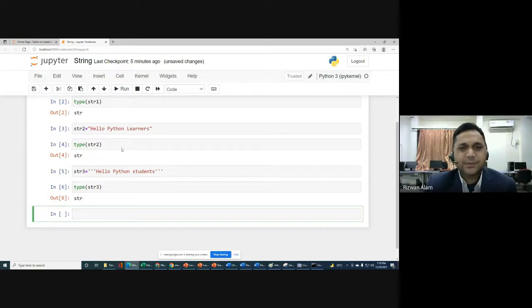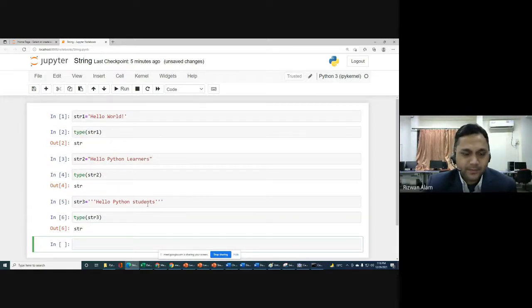So we can use single quote, double quote or triple quote, but we have to take care that if you start a string with a single quote, then you should end it with a single quote. If you start with a double quote, then you have to end it with a double quote. If you start with a triple quote, obviously you have to end with a triple quote. You have to take care of that.